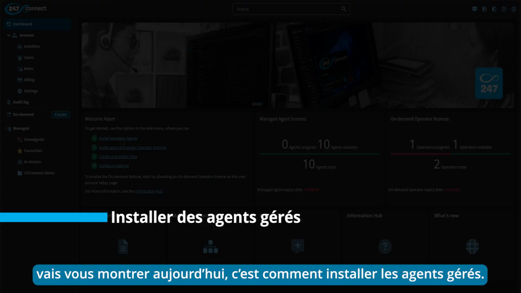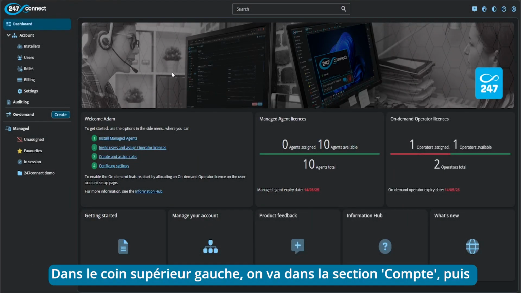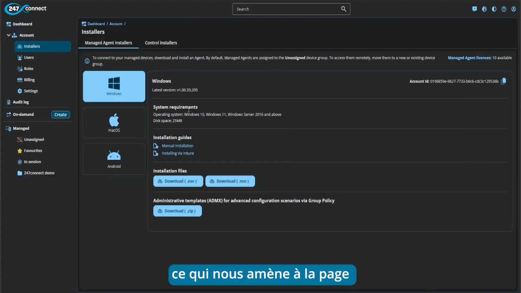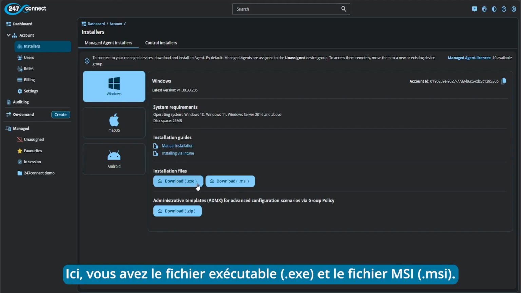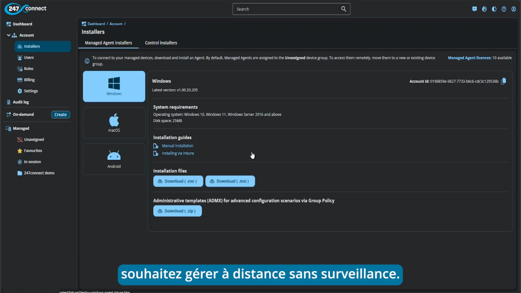The first part I'm going to focus on today is showing you how to set up the managed agents. So what we need to do is, from our accounts section in the top left hand corner here, click into installers, and this will then take us to the page where we can download the managed agent installers. As you can see here, we give you the executable file and the MSI file. This is what you would need to install on the devices where you want to provide unattended remote support to. As you can see here, we do have the account ID as well.